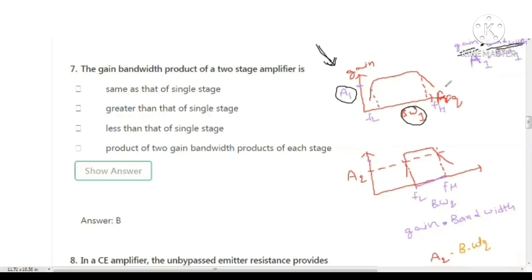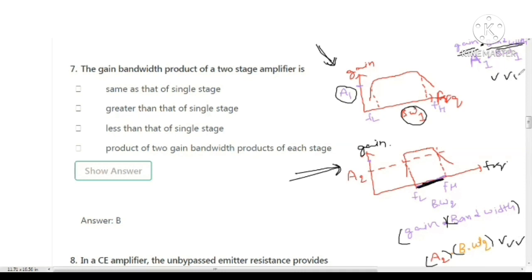Now for a two-stage or multi-stage amplifier, the frequency response, frequency versus gain, shows the bandwidth decreasing compared to the single stage amplifier, but the gain increasing, A2 is more than A1. The gain bandwidth product A2 into BW2 is more compared to A1 into BW1.